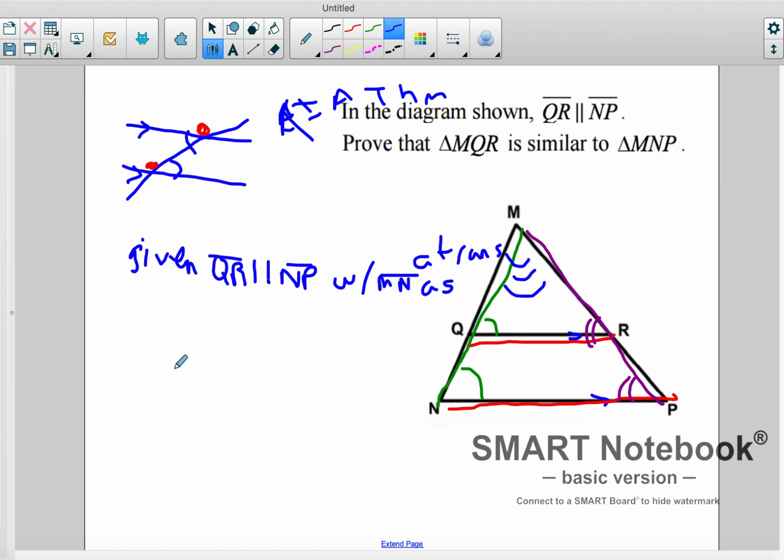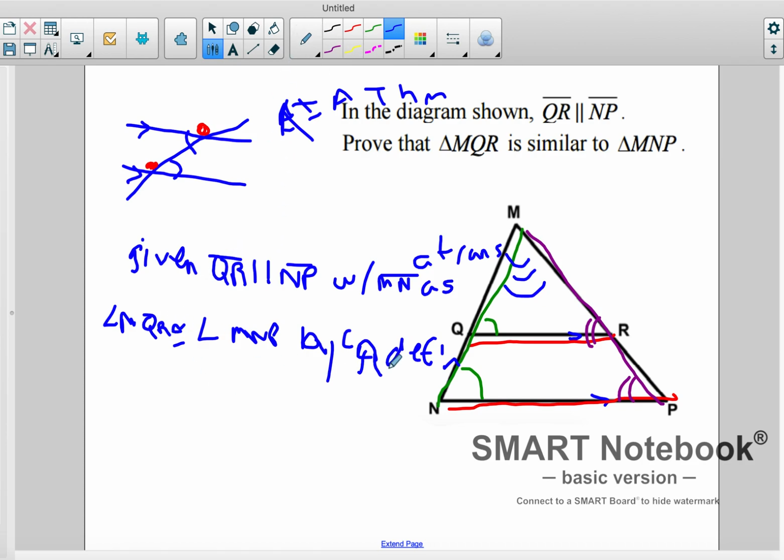As a transversal, we know that angle MQR is congruent to angle MNP, right? Because they're corresponding angles, right? And I'm just going to write CA, you could write corresponding angles, by the definition of corresponding angles, right? That definition. Okay? So it's a little bit sloppy because I'm using the mouse, but hopefully you're following along.